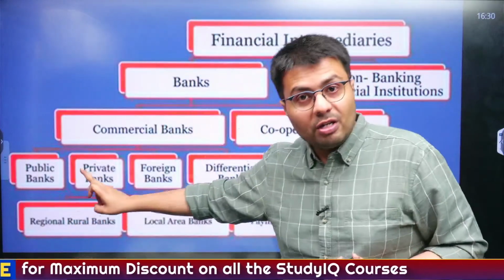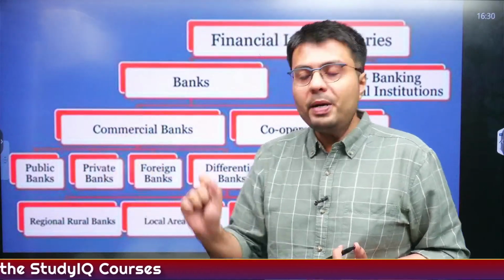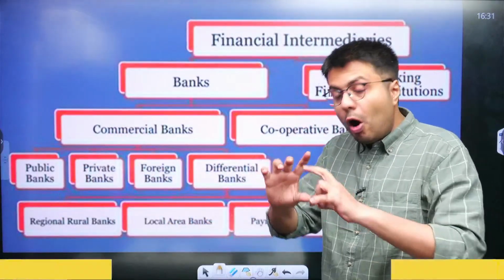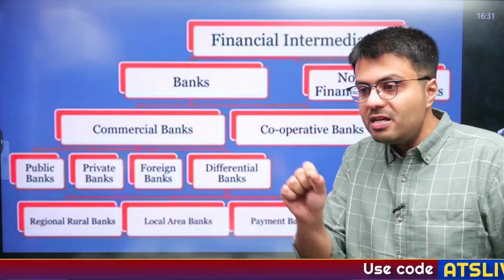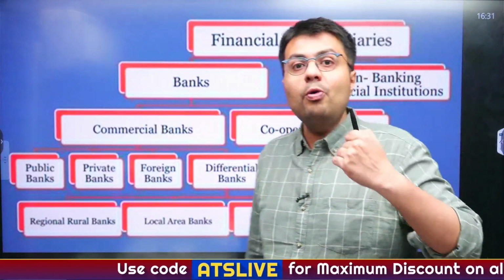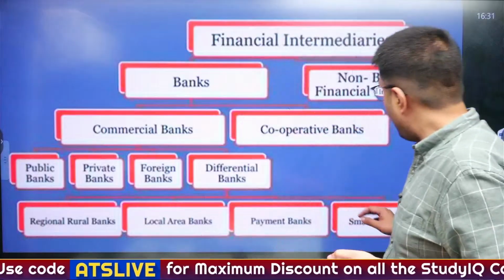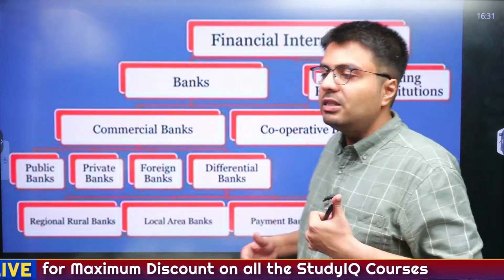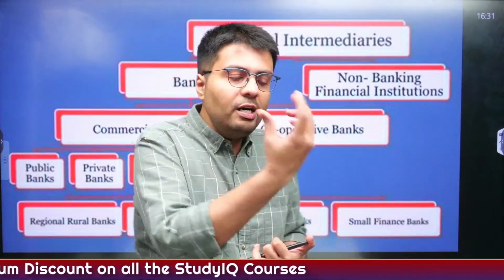These can be regional purpose, that is regional rural banks. These banks have specific regional operation. Local area banks are more regional in nature. They are located in 1 or 2 districts only. Payment banks are basically banks that are more digitally oriented, whereas small finance banks, as we will discuss, are banks catering to smaller or the marginalized section of our society, right?